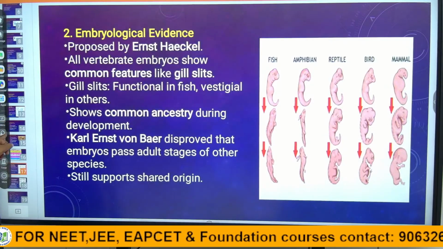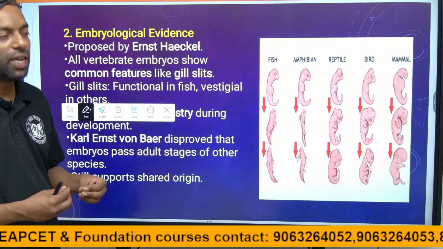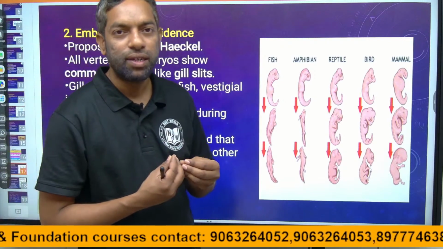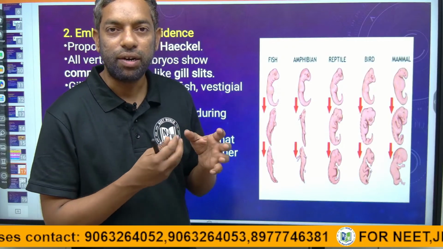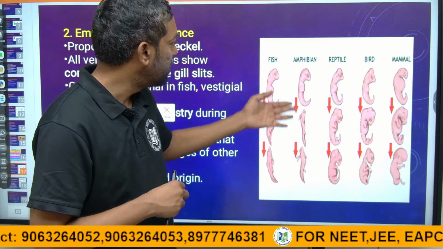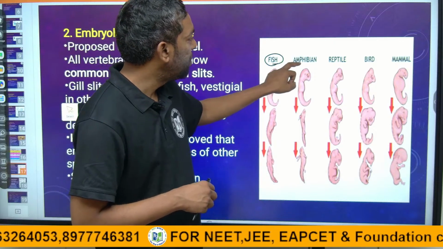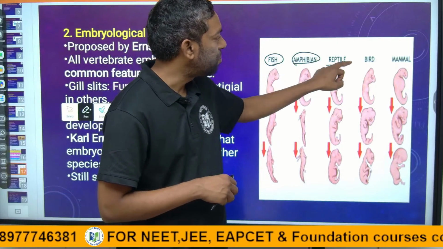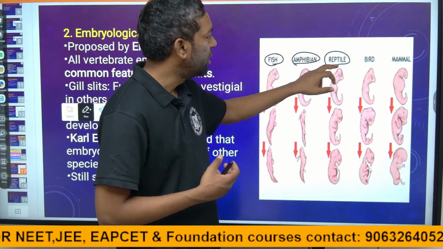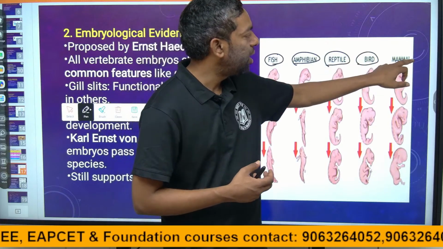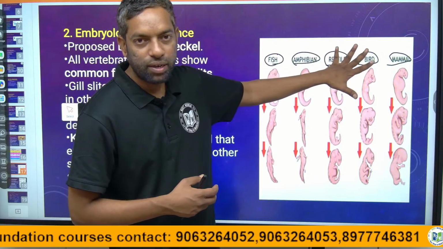There is another evidence, which is embryological evidence. This says the embryo is the same between all species, even though they originate differently. Just look at this. This is the fish. From the fish, amphibians developed. From the amphibians, reptiles developed. Reptiles are nothing but dinosaurs, amphibians are nothing but frogs, and there are birds and mammal-like animals. These kinds are the origin in the animal kingdom.